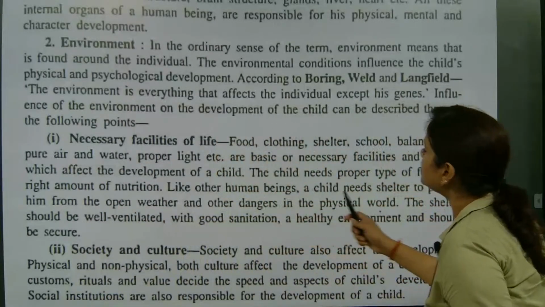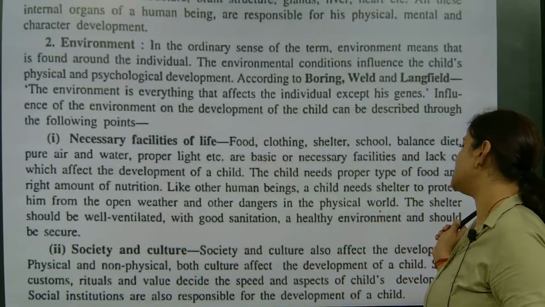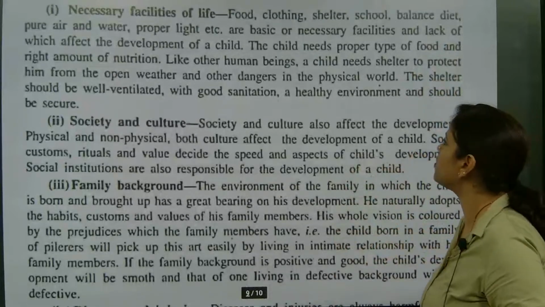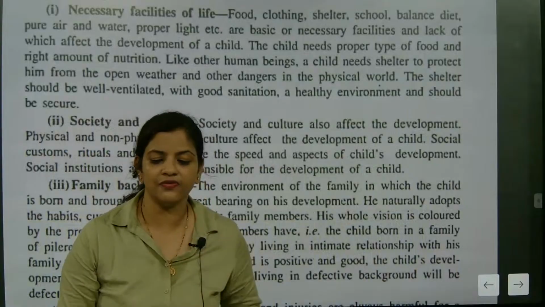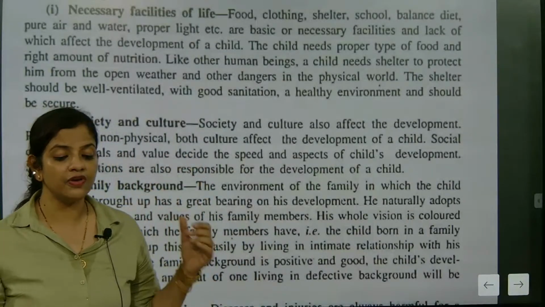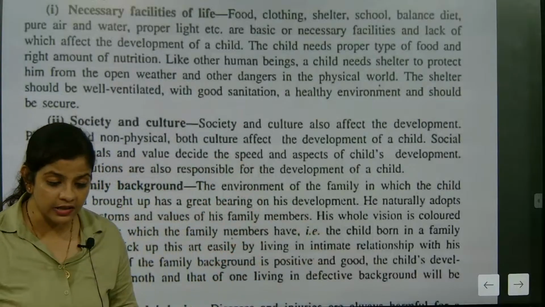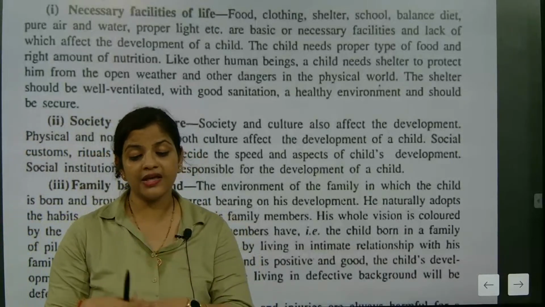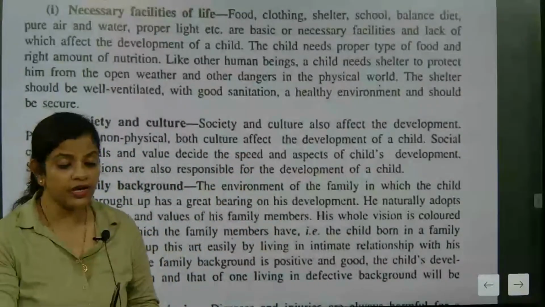Understood? So here, like other human beings, a child needs shelter to protect him from the open weather and other dangers in the physical world. The shelter should be well ventilated, with good sanitation, a healthy environment, and should be secure. These are exactly the basic amenities of life. The basic amenities of life include a properly ventilated house, good sanitation, and a healthy environment, where interaction with other people should also enhance behavior, and physical and mental health should be on a much stronger side.